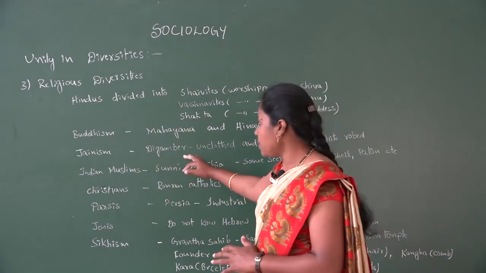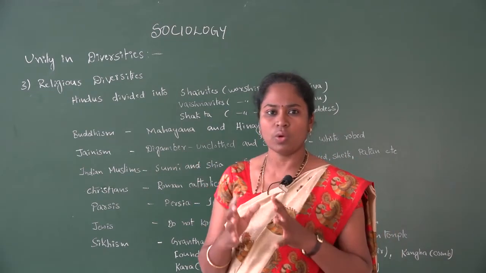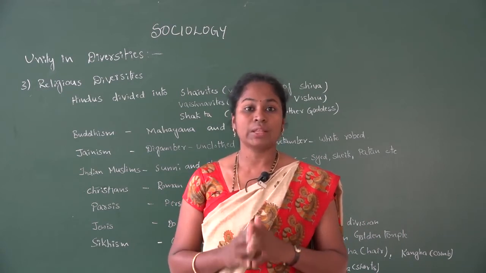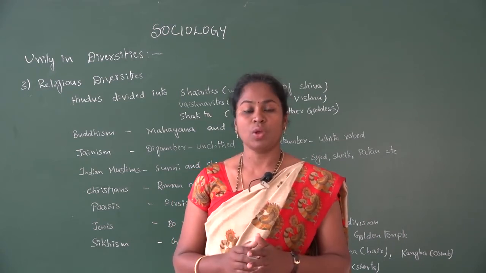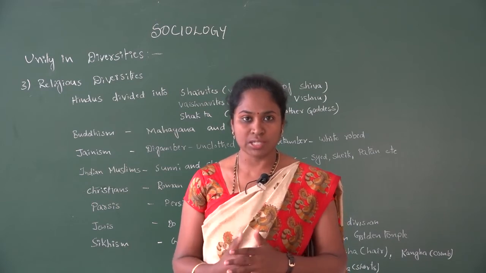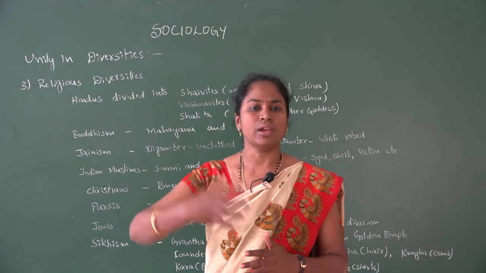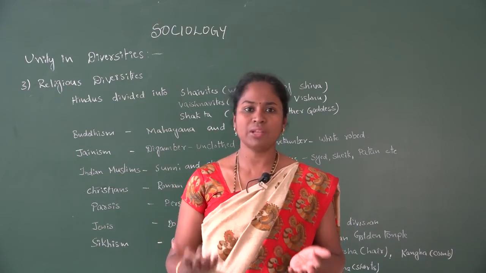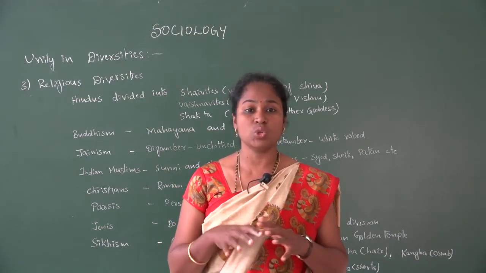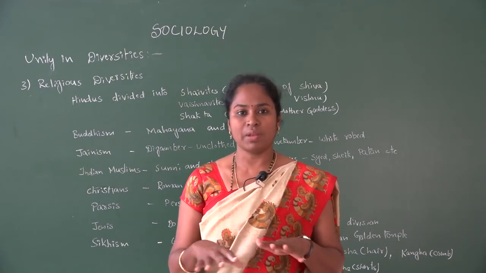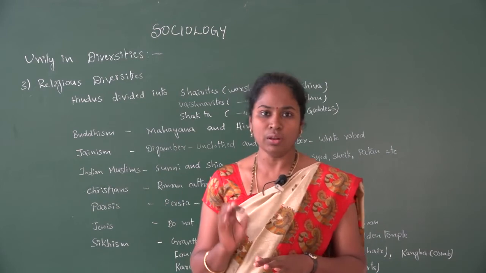So these people here, we can see they have their own way of lifestyle, and there are no differences among them. The class system is open to them, where the person depends on his ability. If he achieves something, he can get any class in their religion. So it depends on the ability of the person. There is no jati, there is no untouchability followed in this. So all the people are equal according to this particular religion.